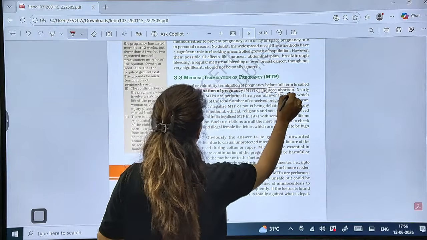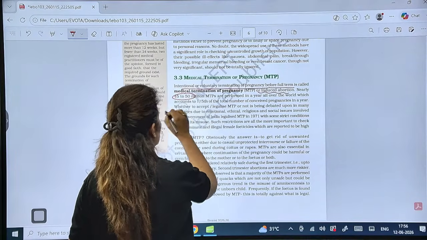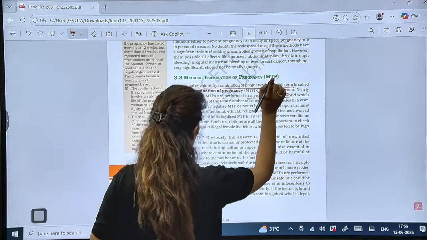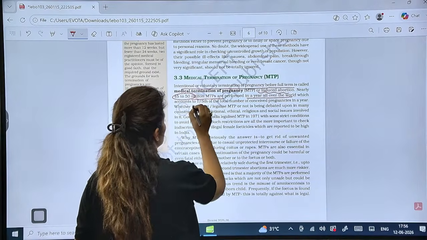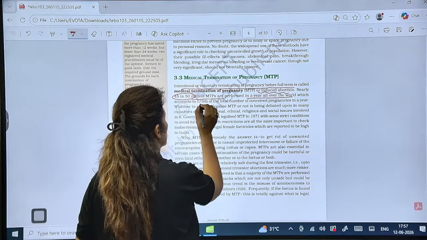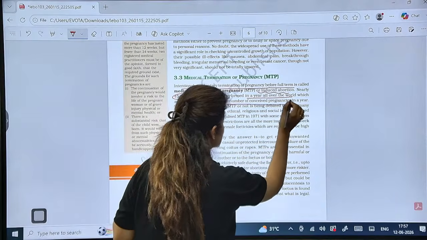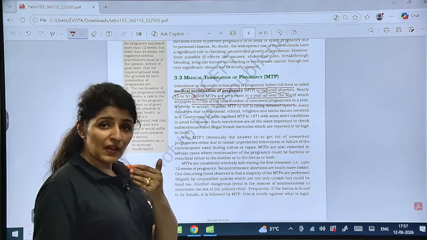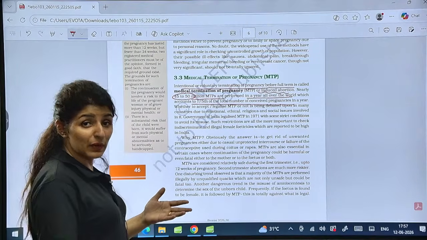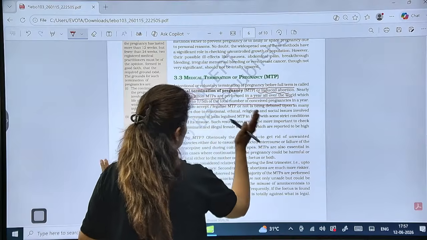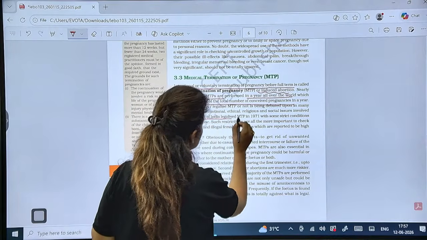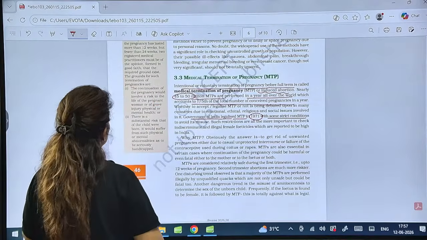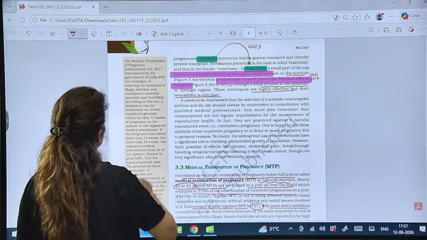It is also known as induced abortion. Learn the data. 45 to 50 million abortions are performed in a year all over the world, right? And out of this 45 to 50 million, it accounts to 1/5 of the total number of conceived pregnancies in a year. So out of the total pregnancies that happen, 1/5 are aborted deliberately, right? Now, in India, the Government of India has legalized MTP in 1971 with some strict conditions. Is that clear?